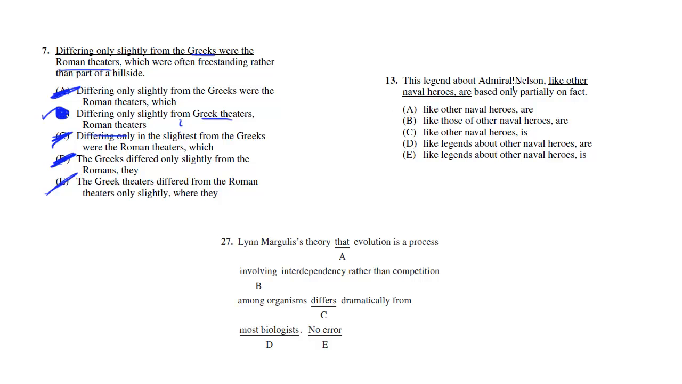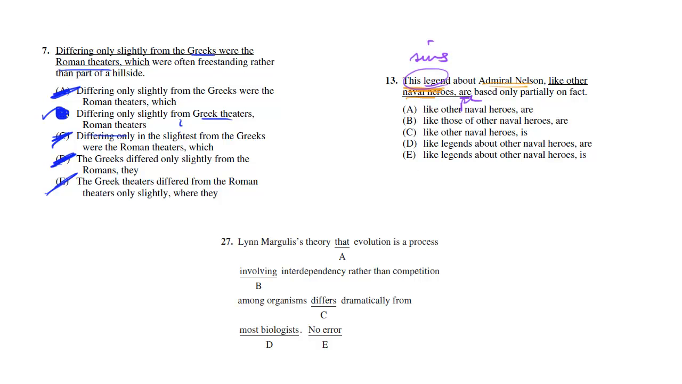This legend about Admiral Nelson, like other naval heroes, are based only partially on fact. So what's going on here? A couple things actually going on here. First, again, what are we comparing? We're comparing the legend about Admiral Nelson to other naval heroes. That's not good. We've got to compare either legends to legends or heroes to heroes. Notice as well, we also have a subject-verb agreement issue. This legend is singular, and the verb that comes after it is plural. So we need something that fixes both errors.